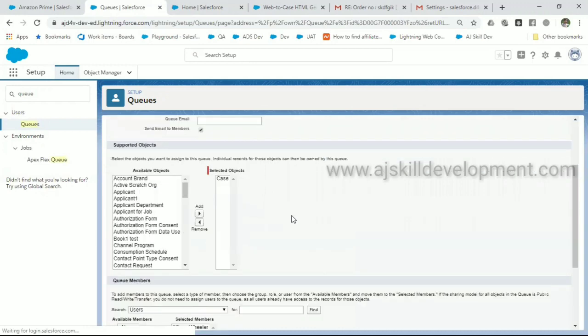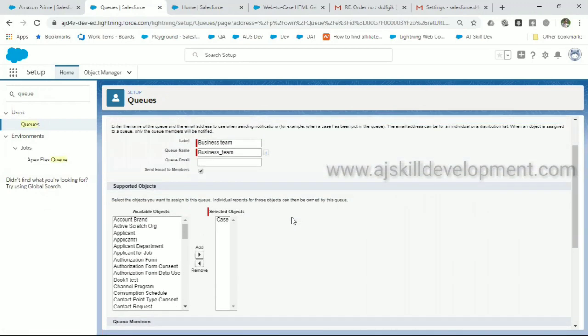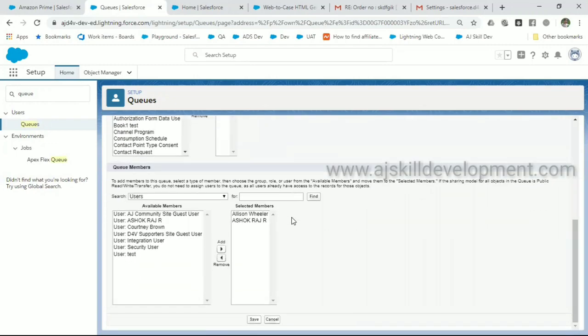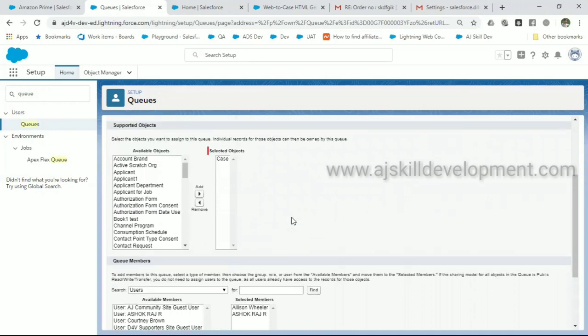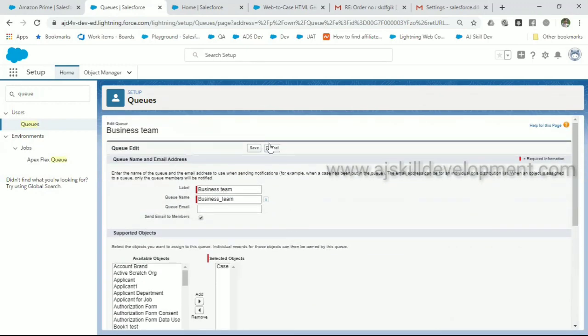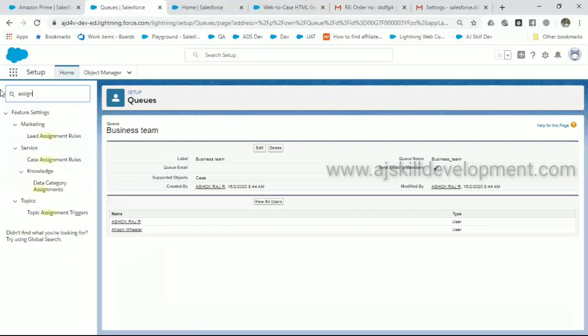And I have assigned the following users. So whenever I receive a case, that case will go into this queue based on the priority I assign. Once you have created the queue, now go to assignment rules, case assignment rule.